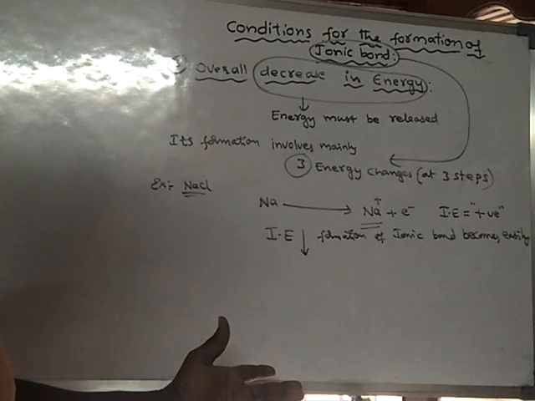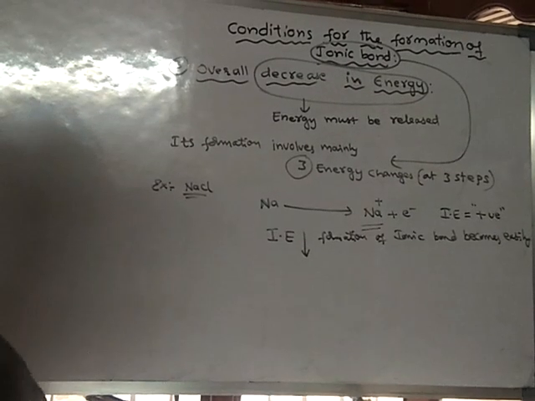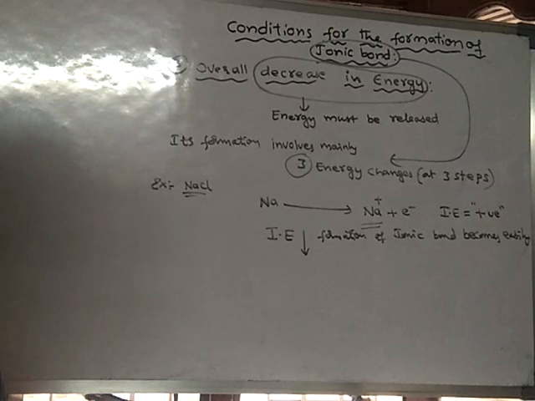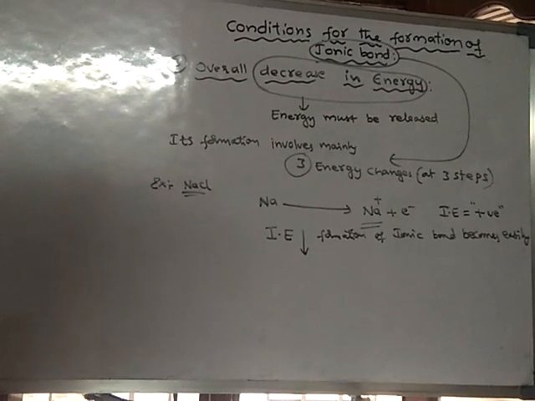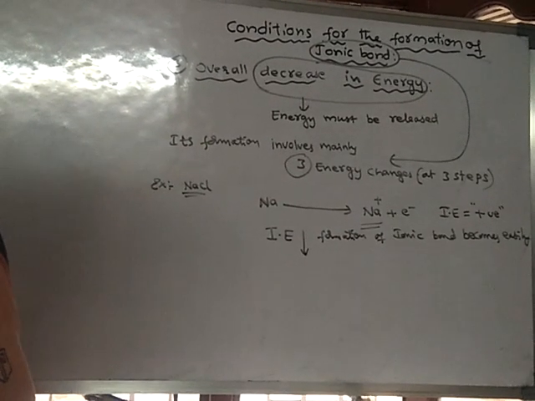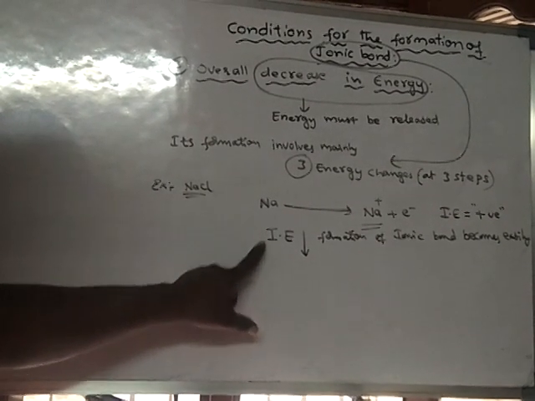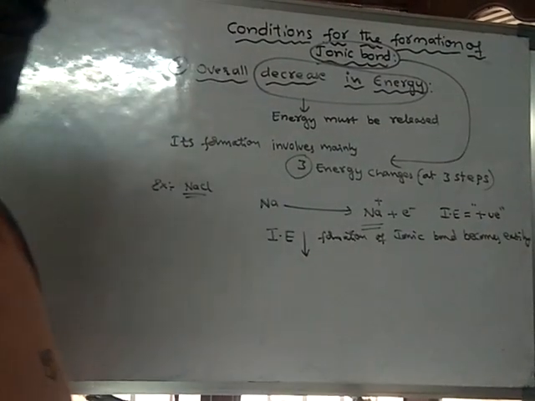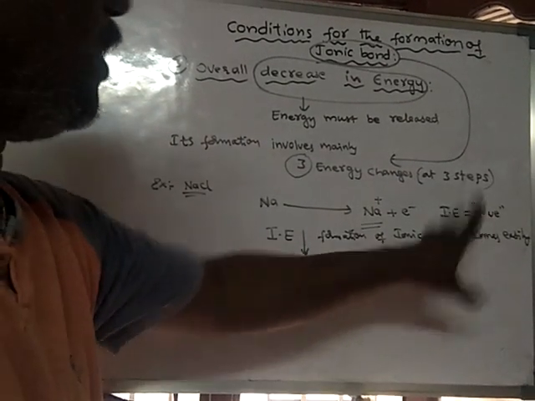Suppose an atom requires more energy, then in that case we have to supply more energy to take out that electron. In that case, the formation of ionic bond is somewhat difficult, because that much amount of energy is not so easy to supply to that atom, so that the electron can be removed. In general, we can learn like this: if ionization energy is low, formation of ionic bond becomes easy.